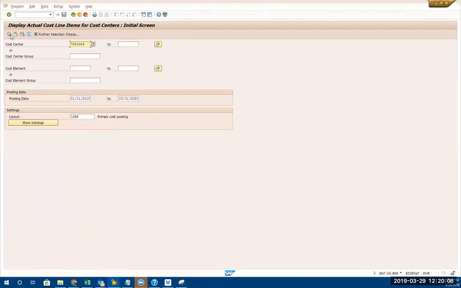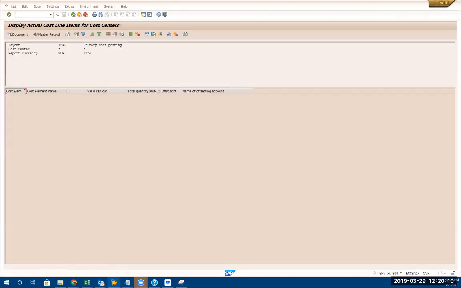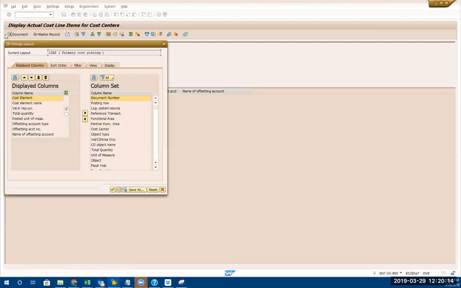Okay. Now we can change the layout. If you don't want some fields, you can bring those fields and remove those fields. Let's say I don't want the offsetting account. I remove this one, so it will be gone.